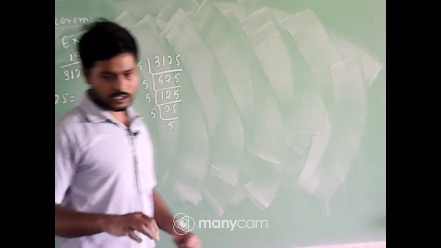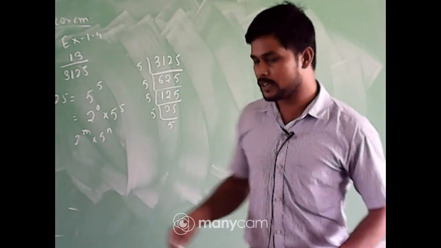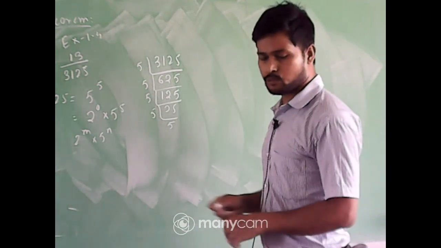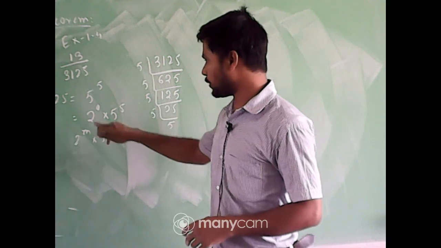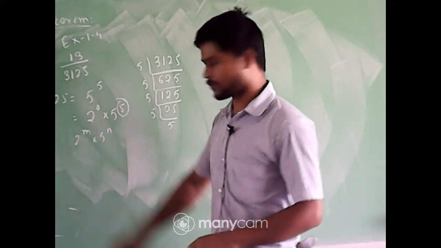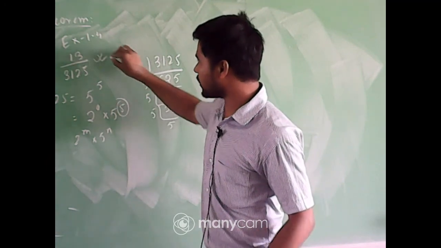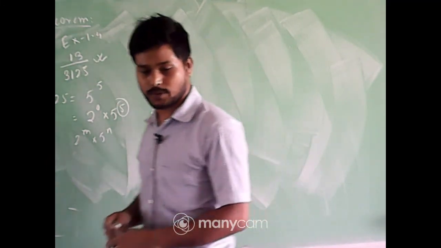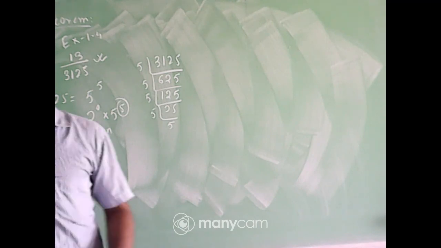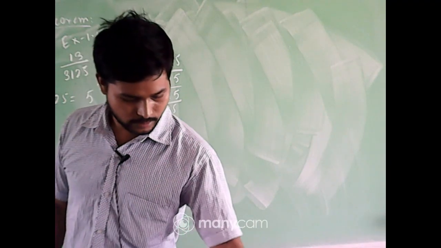Now if I ask you after how many decimal places this number will terminate, what do we have to check? We have to check the maximum power between 2 and 5. The maximum power is 5. So this number will terminate after 5 decimal places.